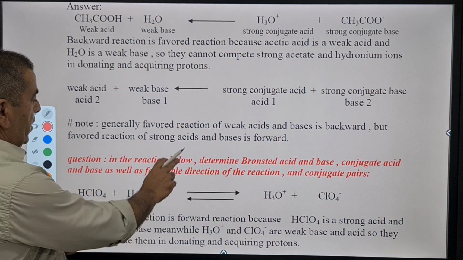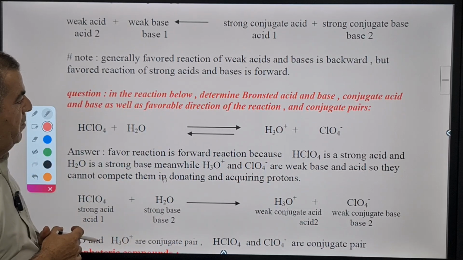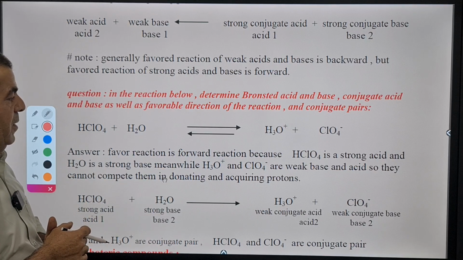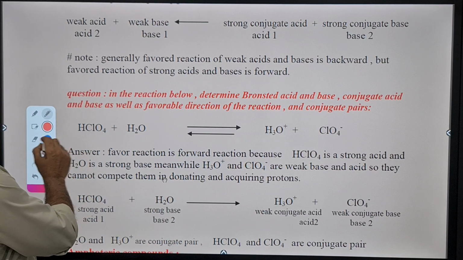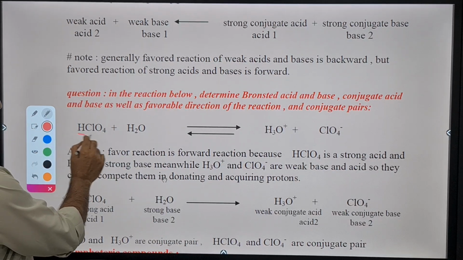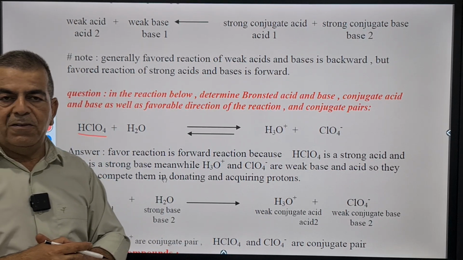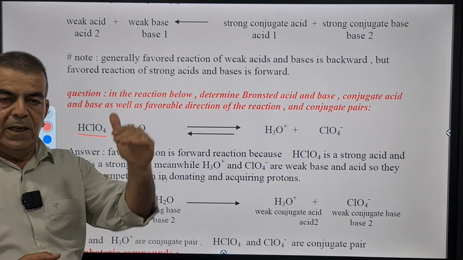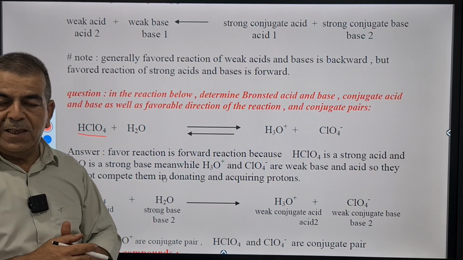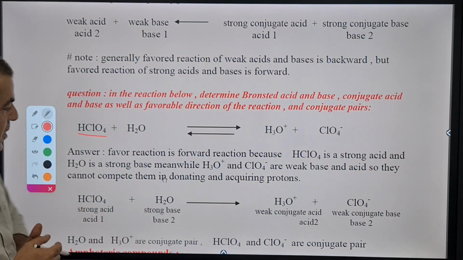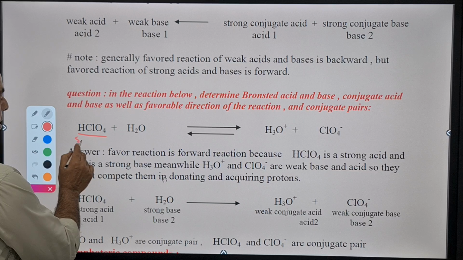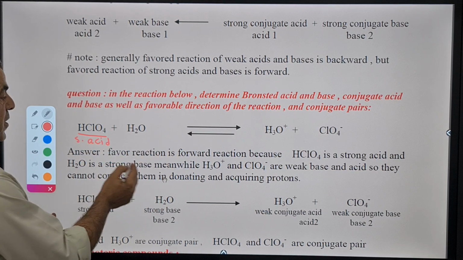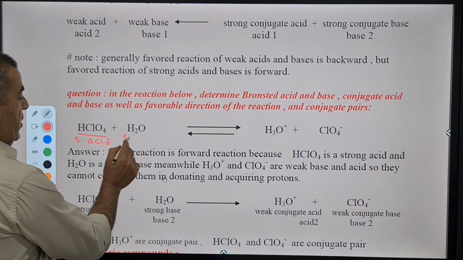Okay, now I have a question here. In the reaction below, determine the Bronsted acid and base, conjugate acid and base, as well as the favorable direction. We have HClO4. HClO4 is a very strong acid. It comes exactly after hydroiodic, which is the strongest ever. HClO4, perchloric acid, is second in strength. So this is a very strong acid. As long as this is a strong acid, of course, water, which is amphoteric, will react as a strong base.